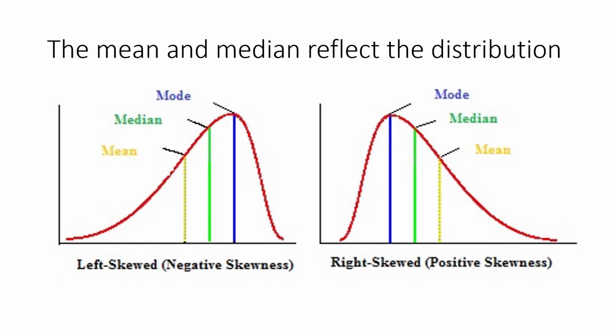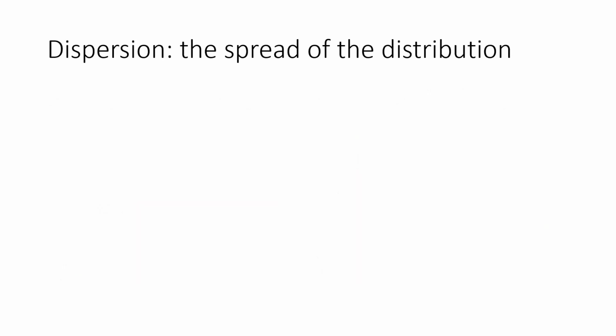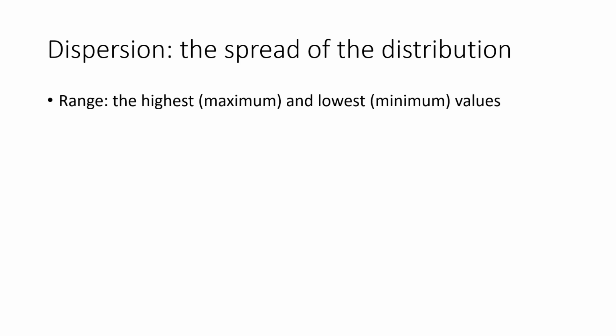Now, what do these values not tell us? Well, they don't tell us much about how overall spread out the distribution is. And this is called dispersion. And there are several different metrics to help us understand dispersion. Also, for the most part, these really only apply to continuous variables. Range refers to the distance separating the highest and lowest values.